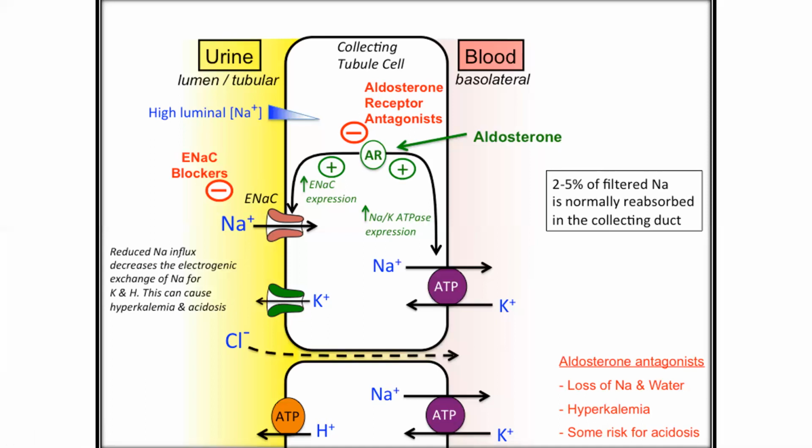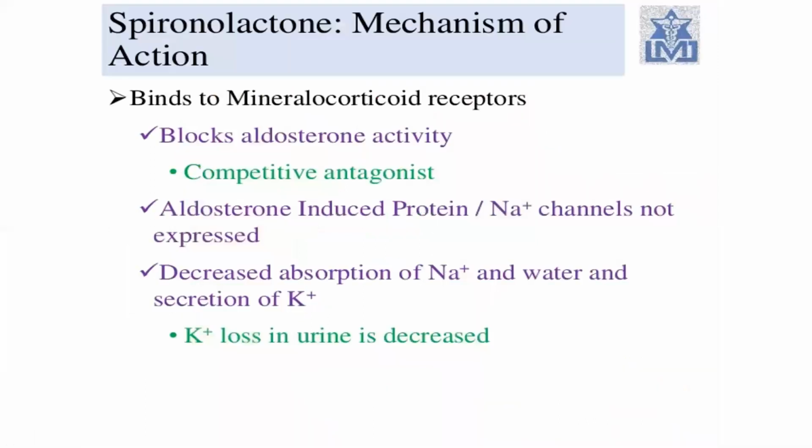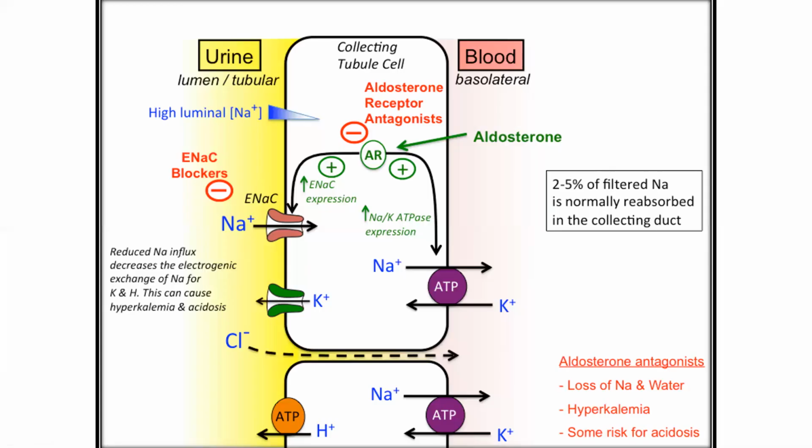This AIP, aldosterone induced protein, does many functions within the cell, and this is the mechanism of action of the aldosterone receptor drug.